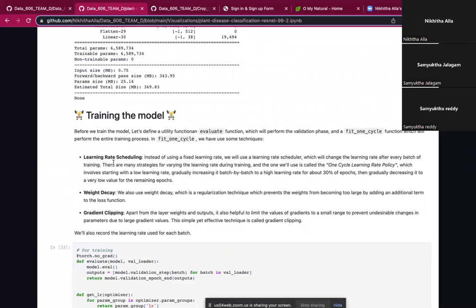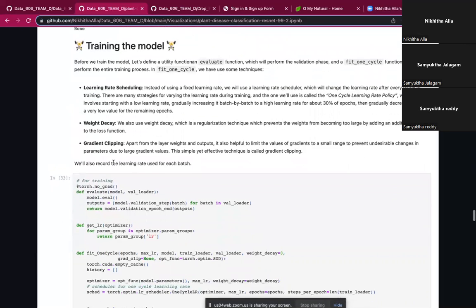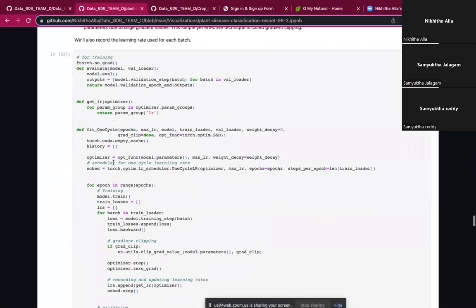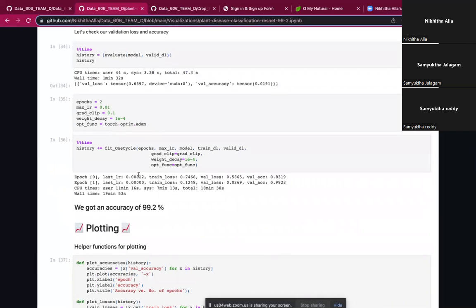Here we have used feed-forward neural networks by using back propagation. When coming to the training of the model, here we have used two main functions. One is the evaluate function, which performs the validation, and the other one is fit_1_cycle function, which performs the entire training process. Here, after training and testing with the data we have got an accuracy of 99.2%.